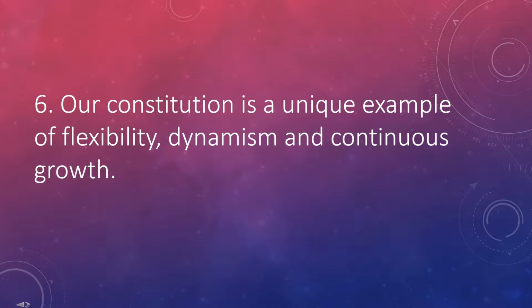Yes, our constitution has maintained a rational and constitutional balance among all the three organs of the government, that is the executive, the legislature and the judiciary. So our constitution is able to maintain the relation and the rational and constitutional balance among the three organs of the government: the executive, the legislature and the judiciary.